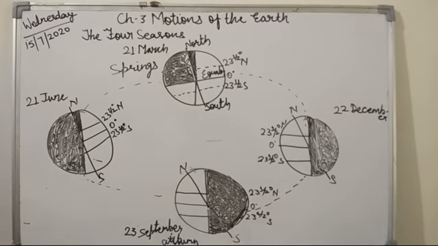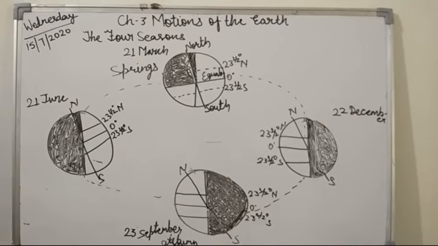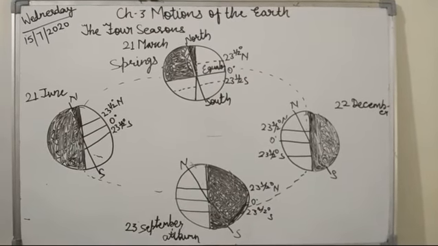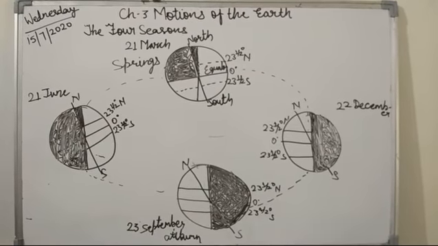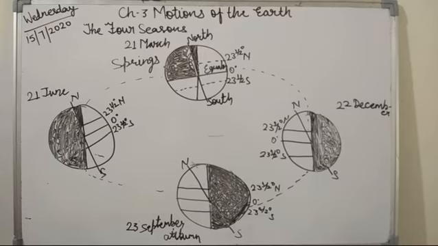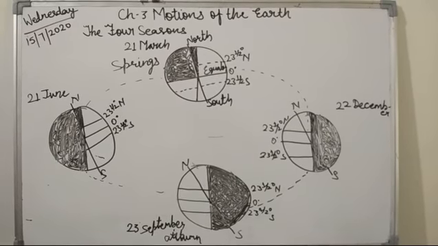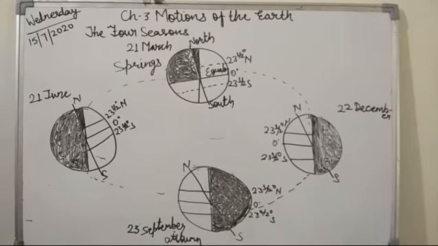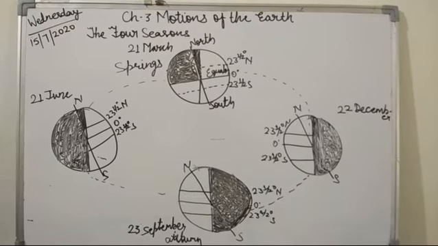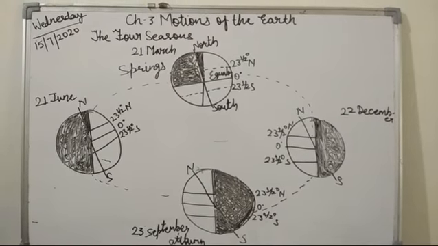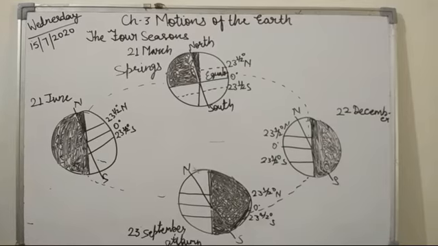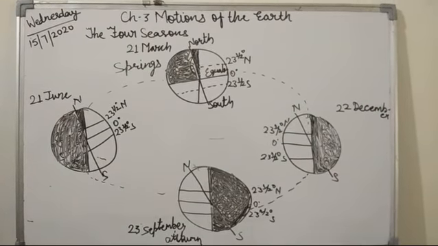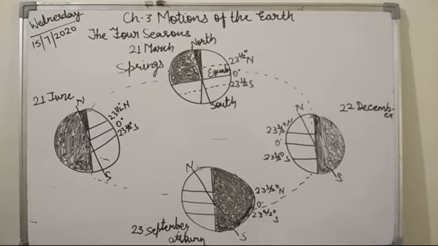Then on 23rd September there is the northern autumn equinox, because the sun is overhead at the equator. So autumn begins in the northern hemisphere. Then the northern winter solstice is on 22nd December, when the sun is over the Tropic of Capricorn. Summer in the southern hemisphere and winter in the northern hemisphere. So what happens? This is the only effect.